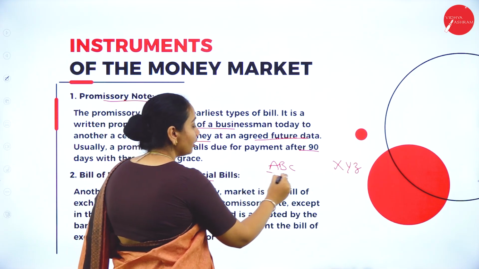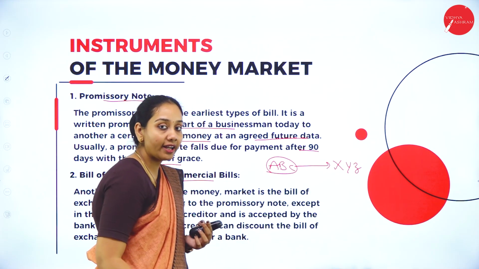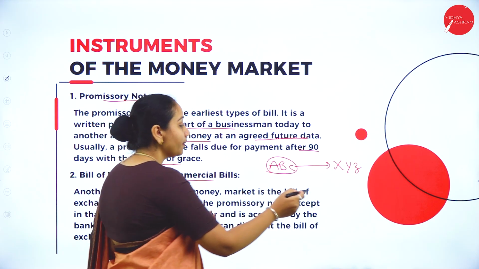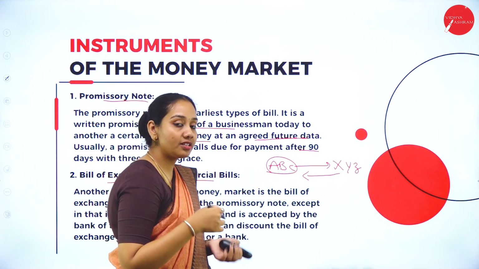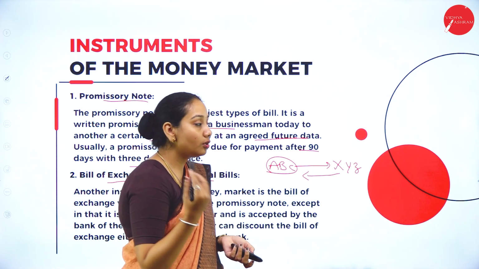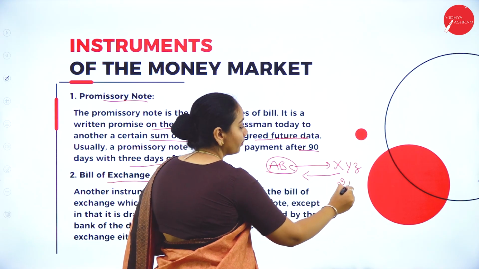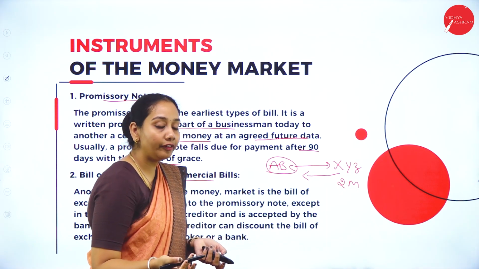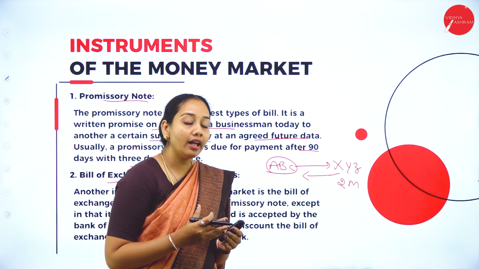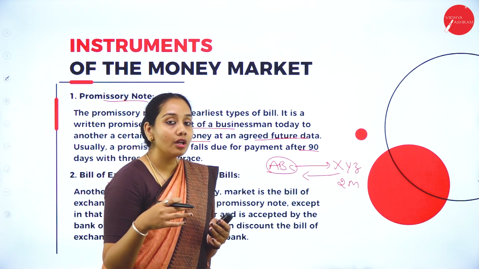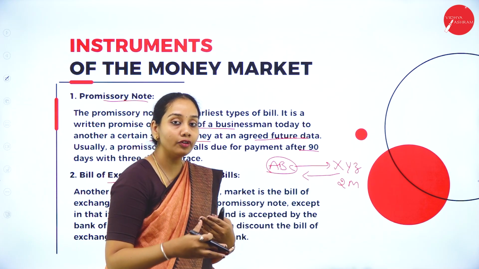ABC is a small company that usually supplies raw materials to XYZ company. Now XYZ company needs to pay some amount to ABC company, because ABC has given some raw materials to them. XYZ tells them, I'll give you the money after 2 months. So now ABC does not have money in hand, and they are going to get the money after 2 months. But ABC needs some urgent funds for daily operations or some other reason.